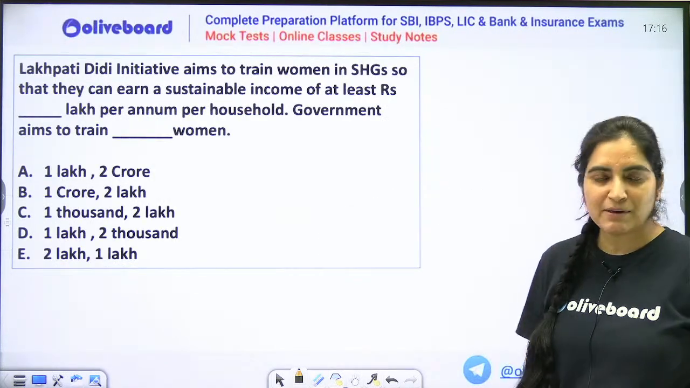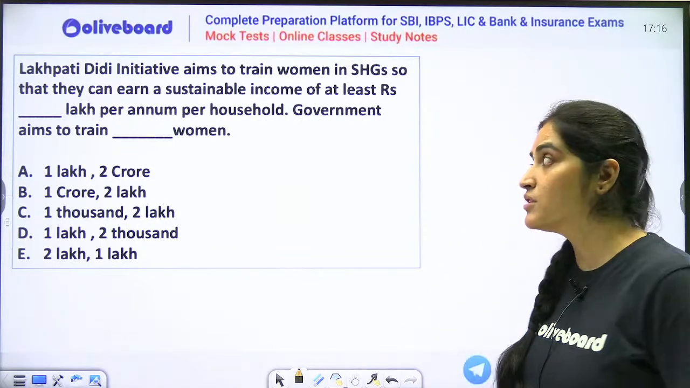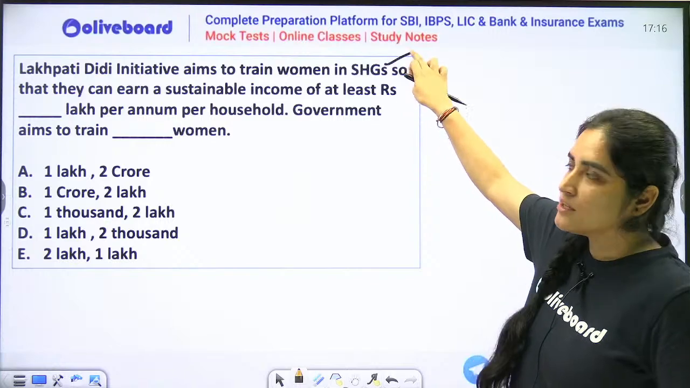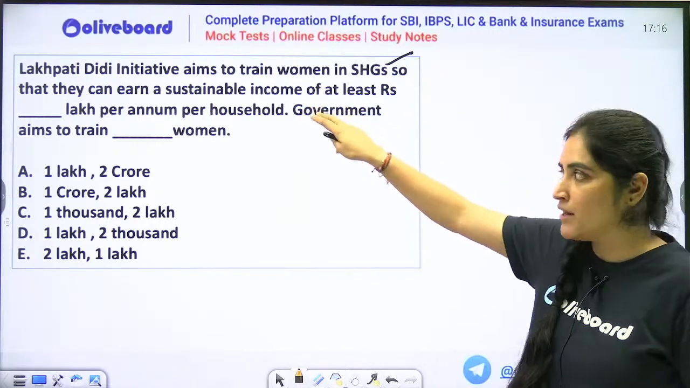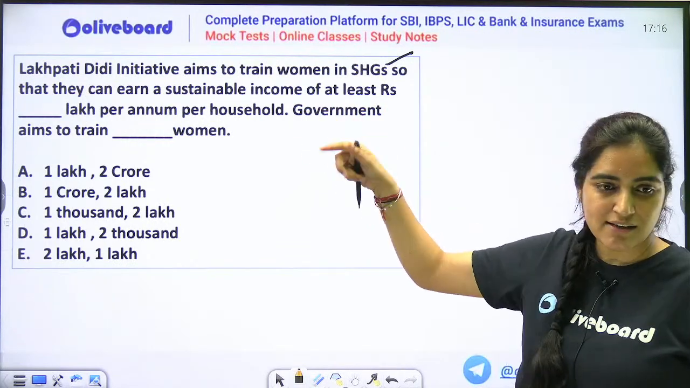Next thing, Lakpati Didi initiative. It was in news this year, August. Prime Minister announced this news about Lakpati Didi initiative. So it actually aims to train the self-help group, specifically women. Obviously, Lakpati Didi है तो men कैसे हो सकते हैं ना? It is Didi. It is females.